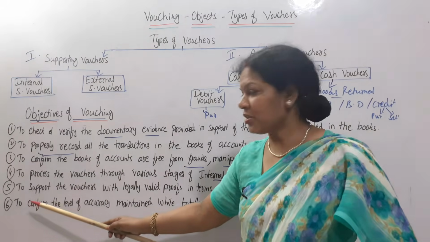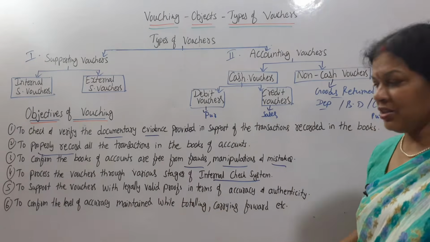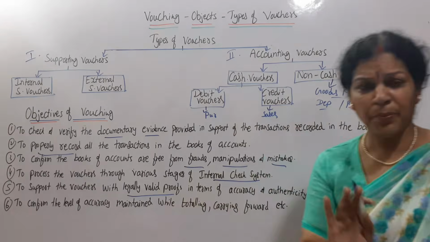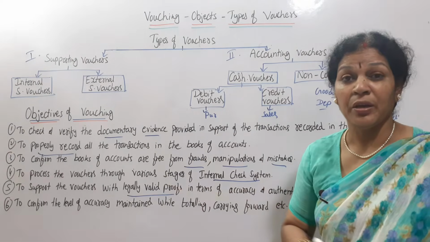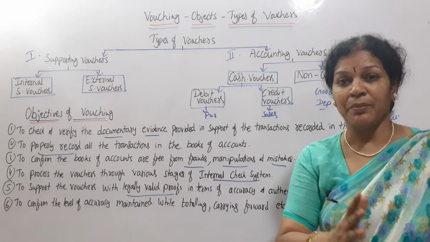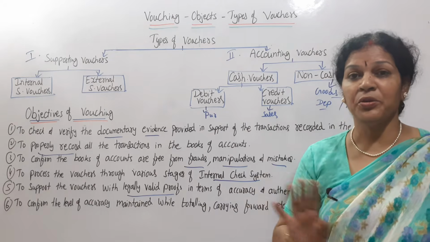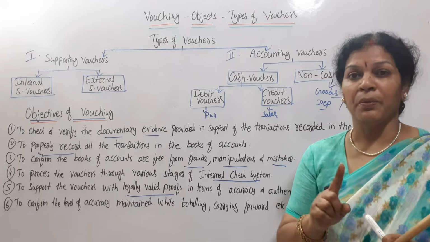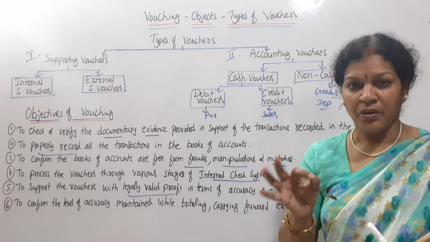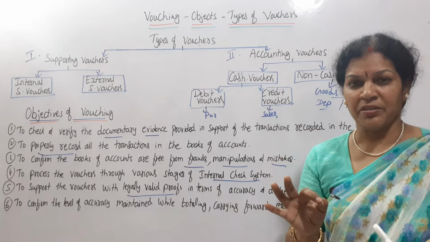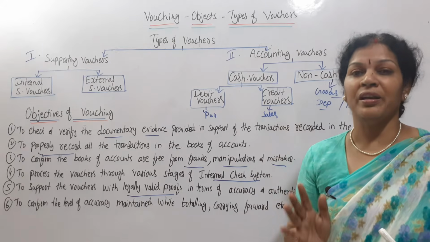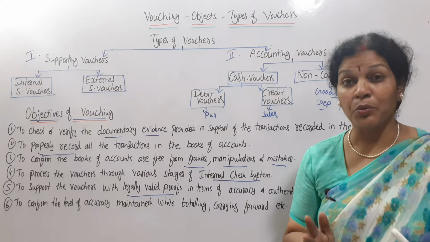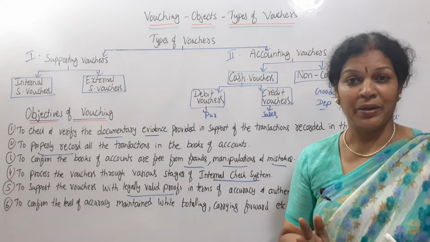And the next object is to support the vouchers with legally valid proofs. To support these vouchers with legally valid proofs means that simply providing something is not going to work out. Legally it has to give the proper proof; whatever supporting document is there should be valid, correct, true, and not manipulated.